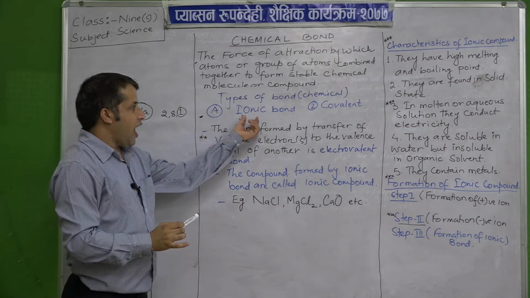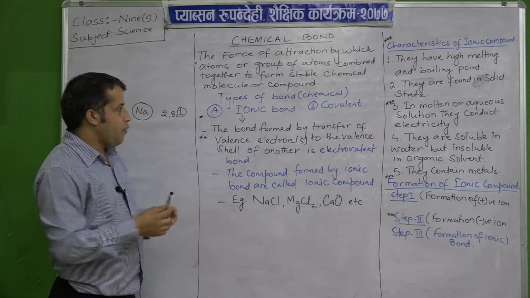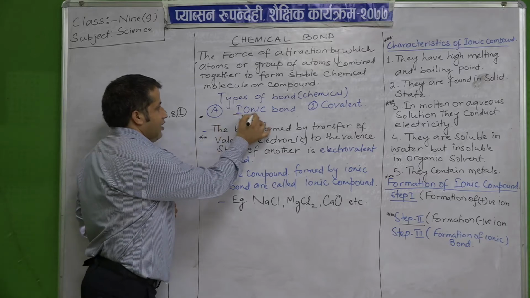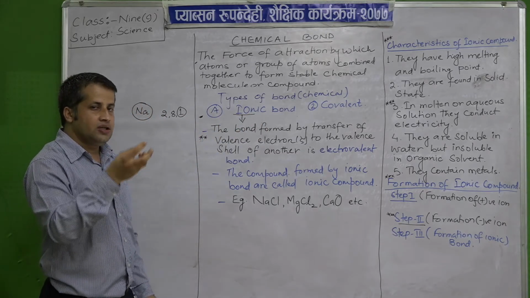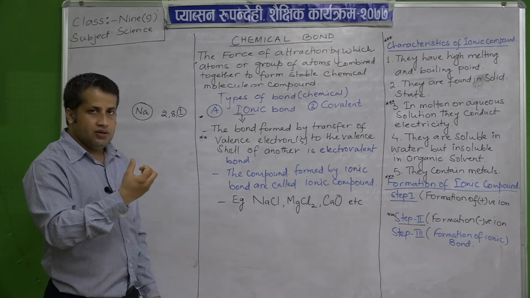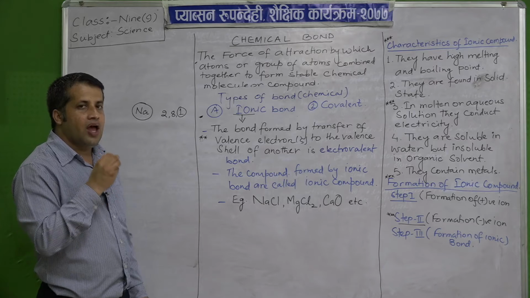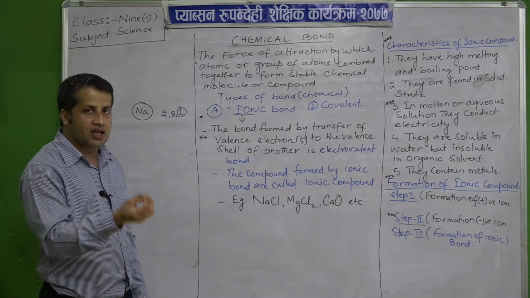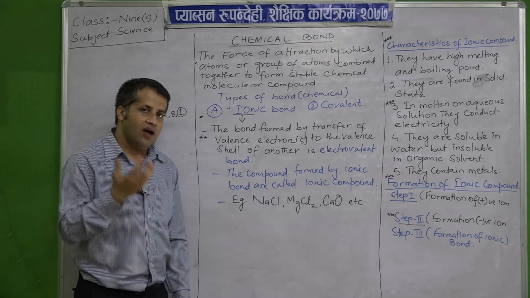In the ionic bond, by the term itself, ion is there. It indicates that during the formation of this bond, the compound which will be formed will have ions in it. There is formation of ions.